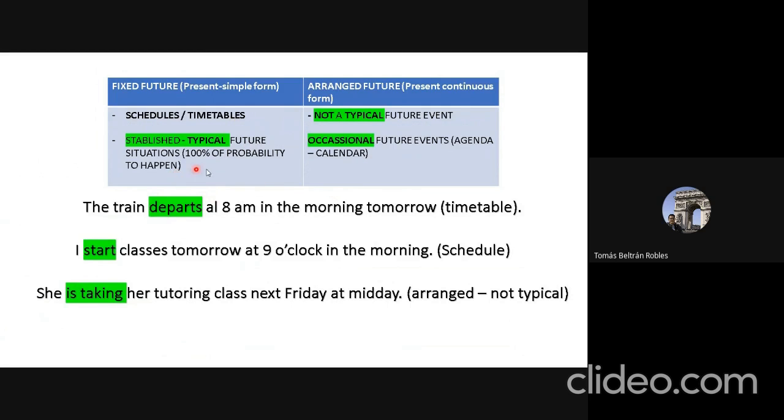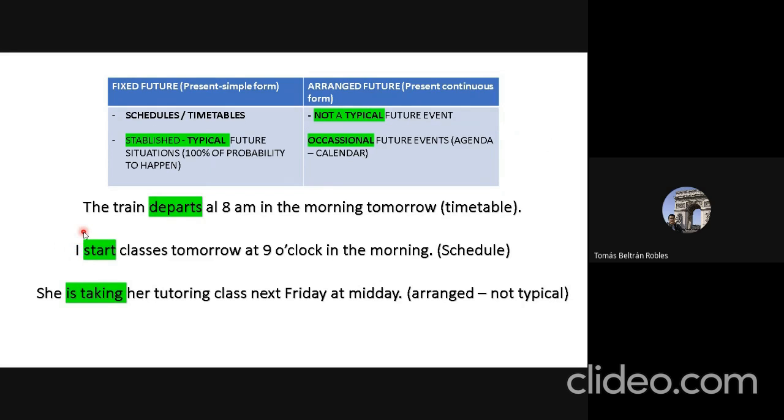On the other hand, when we deal with arranged future, where you borrow the present continuous form, this is the opposite, because we deal with not a typical future event, that is to say, an occasional, sporadic future event. You organize your time and reserve part of your time in your agenda or in your calendar to attend or perform a future arranged action. Let's go through some examples for a better understanding, guys.